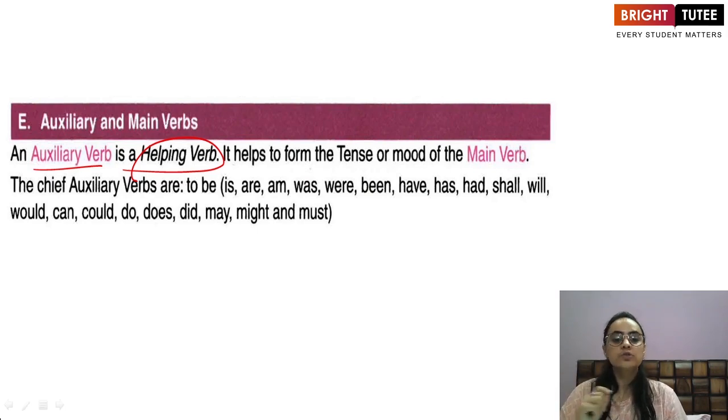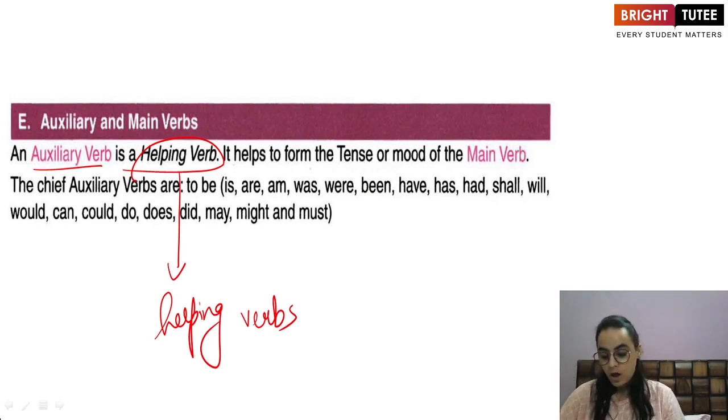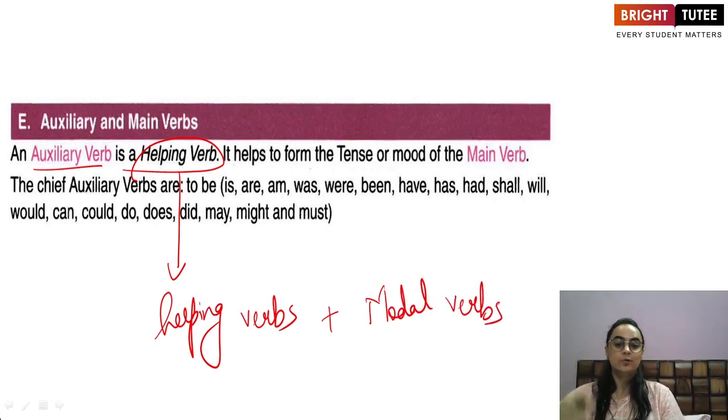The auxiliary verbs can either be your helping verbs such as is, am, are, was, were, has, have, had, or they can even be your modal verbs such as will, shall, can, could, may, might, and so on and so on.